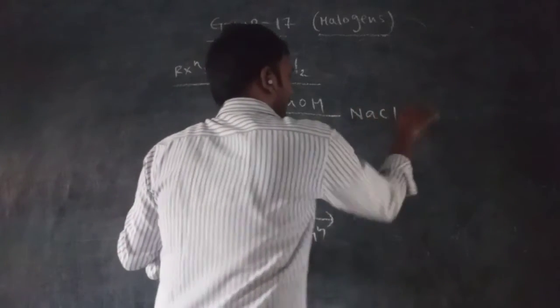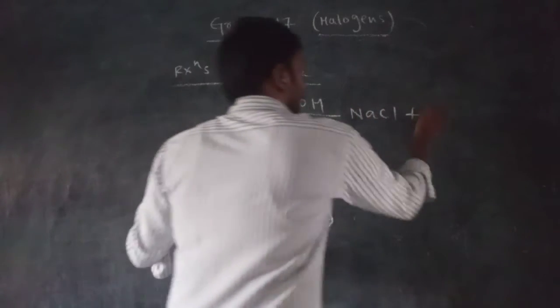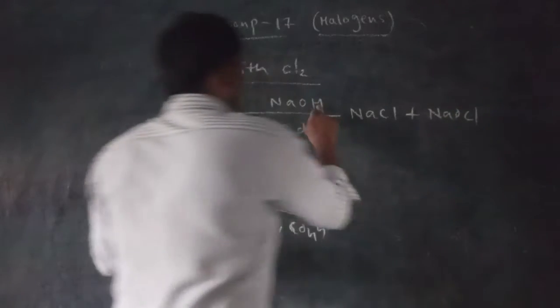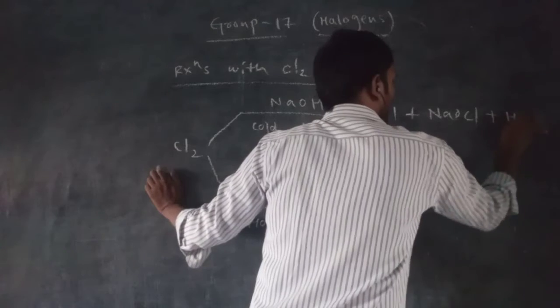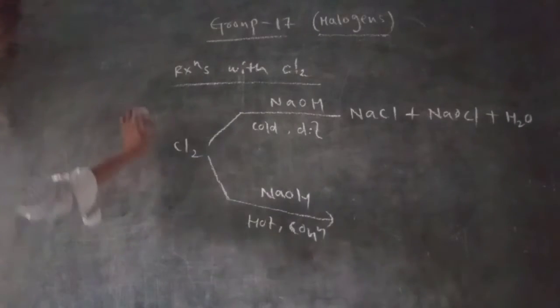So sodium chloride will be formed and NaOCl. Next, what is possible? Hydrogen and oxygens are there, so it will form H2O. H2O will be formed.